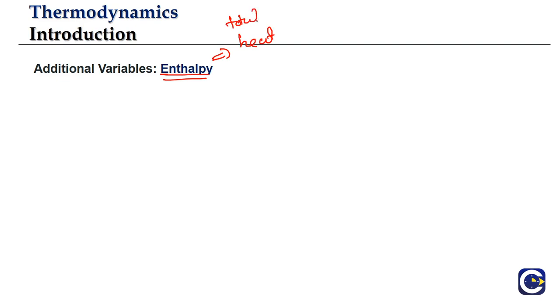Then another important thermodynamic variable we'll study is enthalpy, also known as the total heat content, and this is indicated by the symbol H. What is enthalpy? Enthalpy is also called total heat content, and we use the symbol H to represent it.